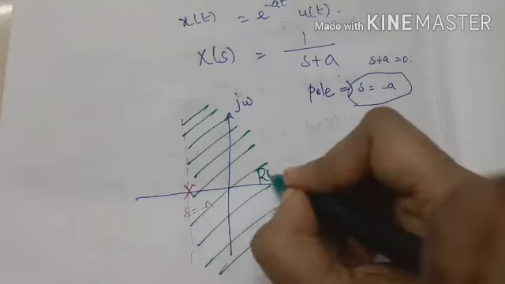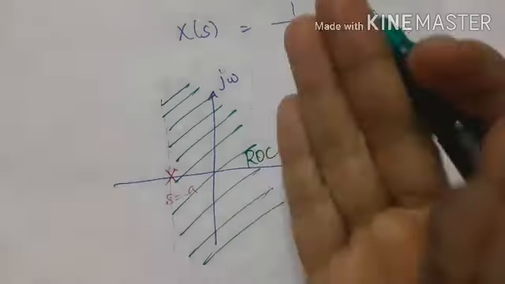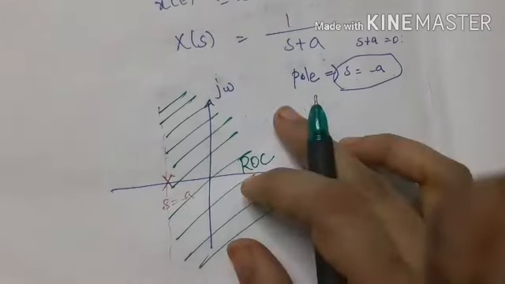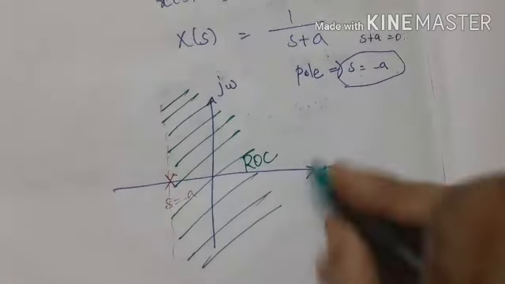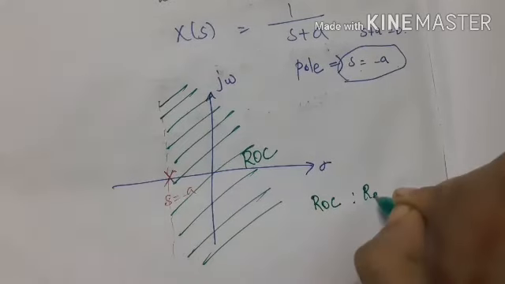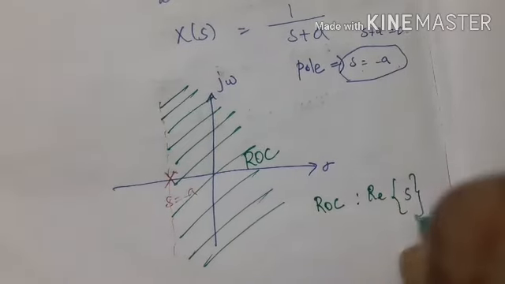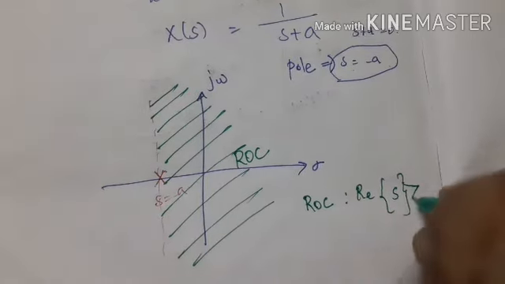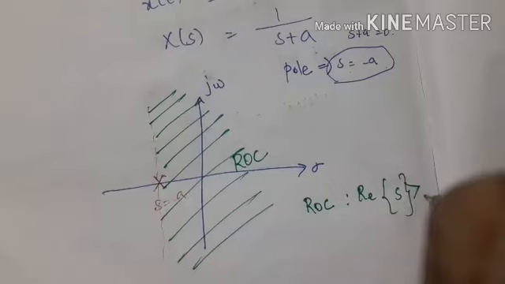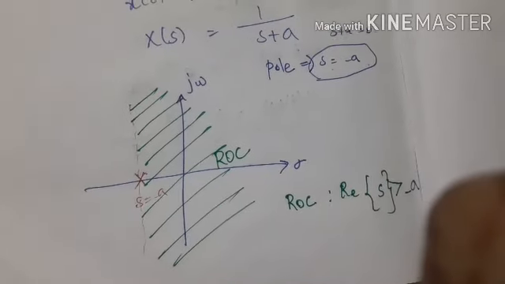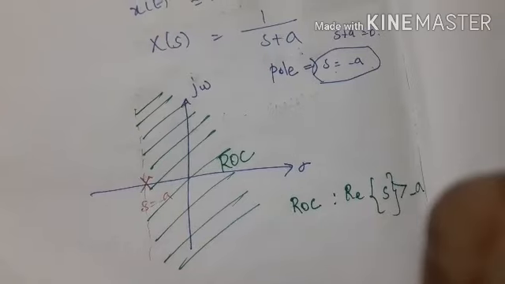This is the region of convergence. So the right side of this pole is the region of convergence for this signal. Right? So the region of convergence is the real part of s which is greater than minus a. Right? This is the region of convergence for this problem.